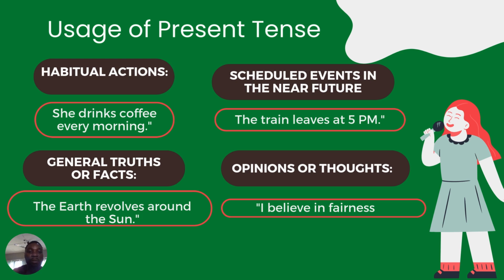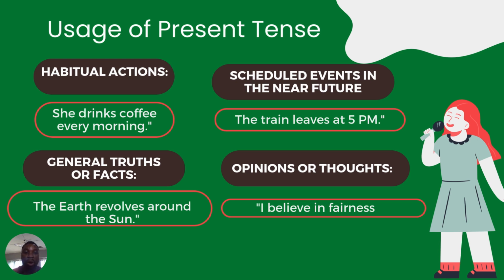First, the example given here: she drinks coffee every morning. Drinks there is the present tense. She is the subject, and we already have the verb in the present as drinks. So she drinks coffee every morning. This is a habitual way of taking coffee. She takes it every morning. If you say he plays football every evening, or other forms of habitual actions, you can make use of the present tense. So those are the ways you can use it.